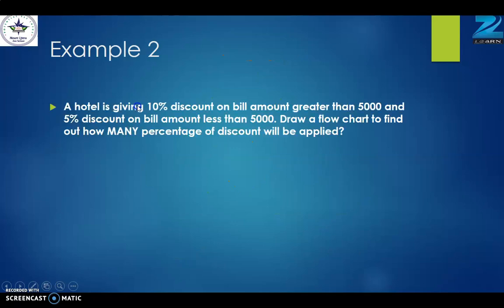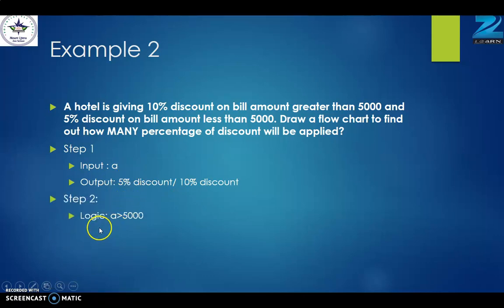Then example 2. A hotel is giving 10% discount on bill amount greater than 5,000 and 5% on bill amount less than 5,000. Draw a flowchart to find out how much percentage of discount will be applied. Okay, step 1. Here we will decide what will be the input and what will be the output. Input will be A, any amount, then output 5% discount or 10% discount, depending upon the amount.